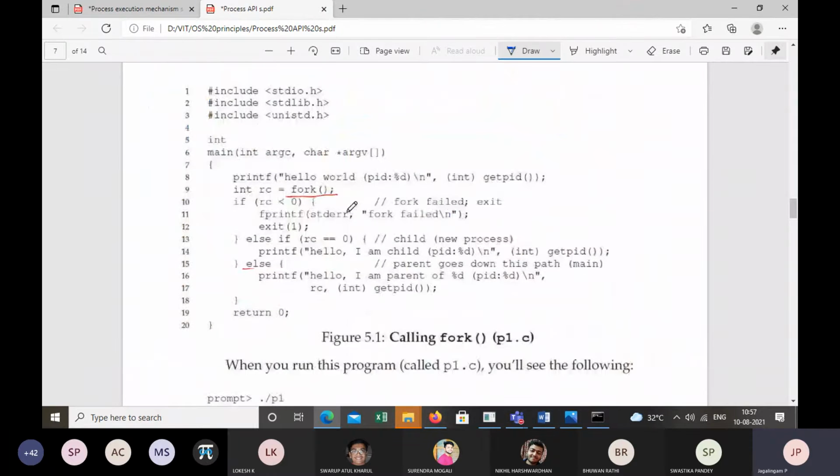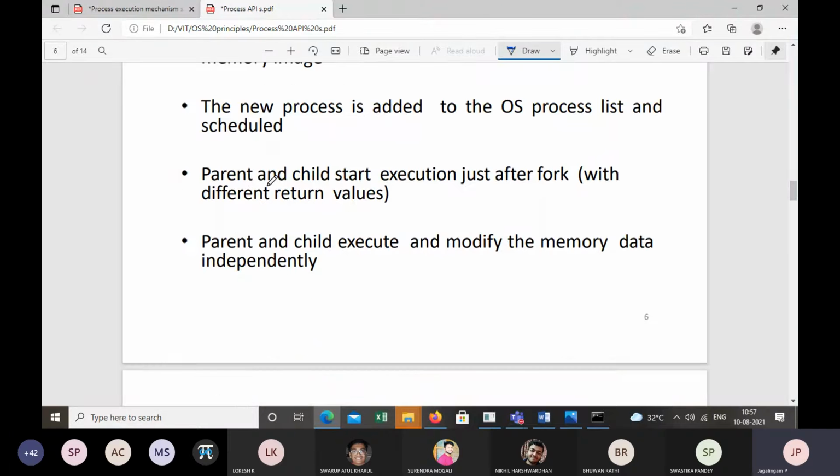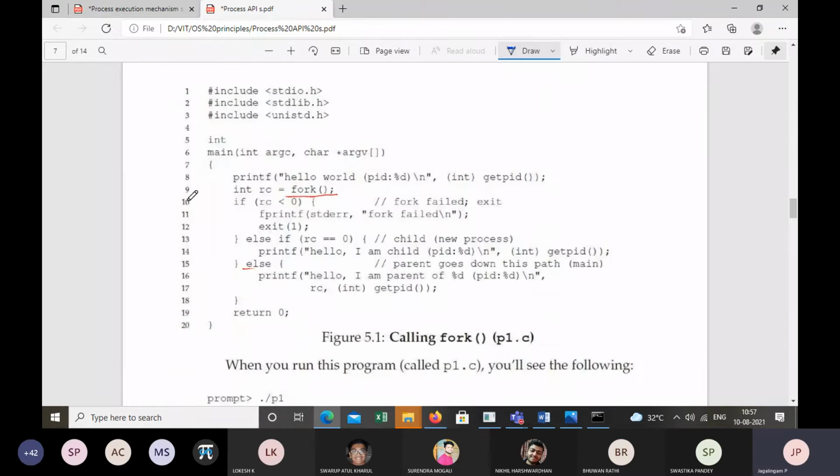And we also tried to understand with this code how the fork system call works. Each process, both parent and child, will have a different return value, right? So in line 9, we have the RC variable, that is the return value. In line 9, we use the fork system call.